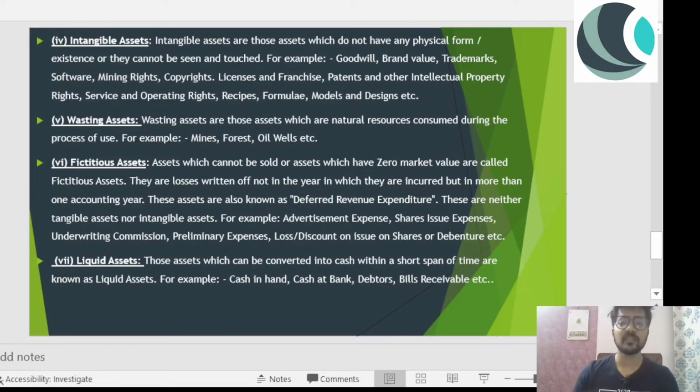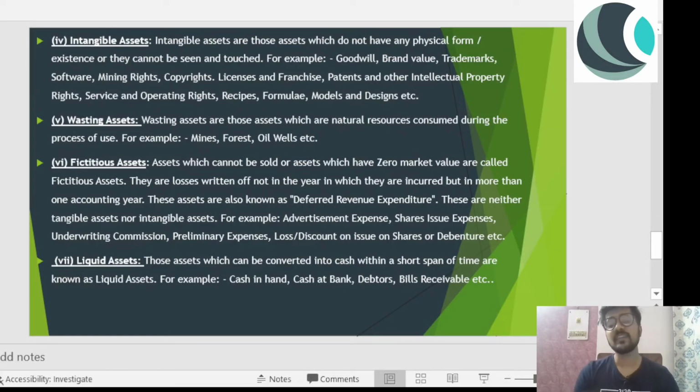So be it advertisement expense or share issue expense, these are expenses. You cannot sell them to anyone else, and nobody will buy them, because these are zero value. So who will buy those, right? So these are fictitious assets. And very important and very tricky. You should definitely remember this. You can expect a question from this very easily. Fictitious asset.